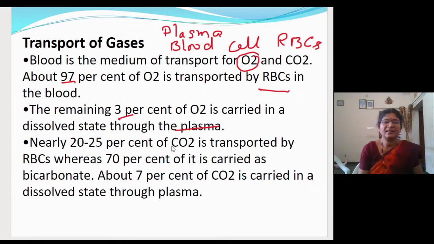And now how will the carbon dioxide get transported? See, carbon dioxide solubility is more in water.